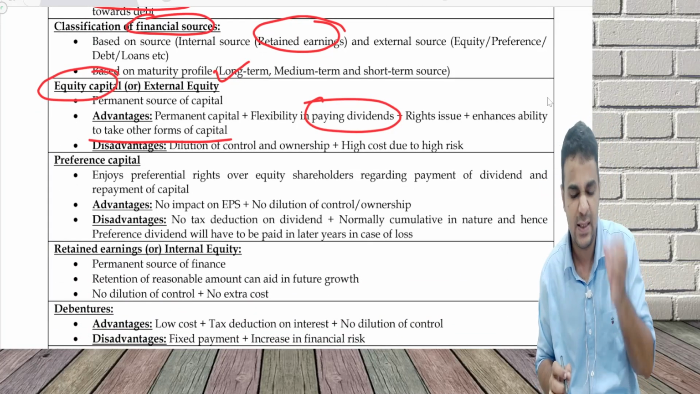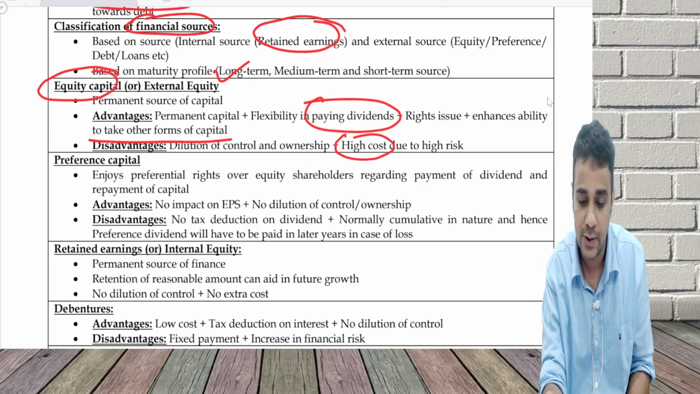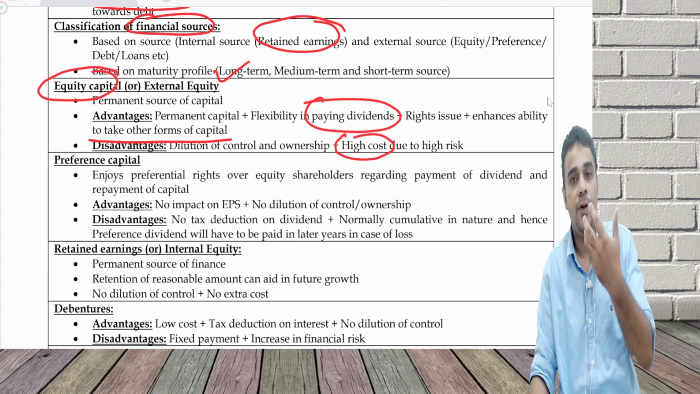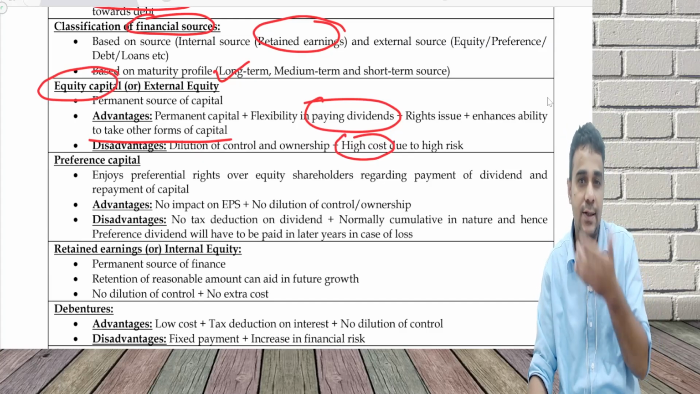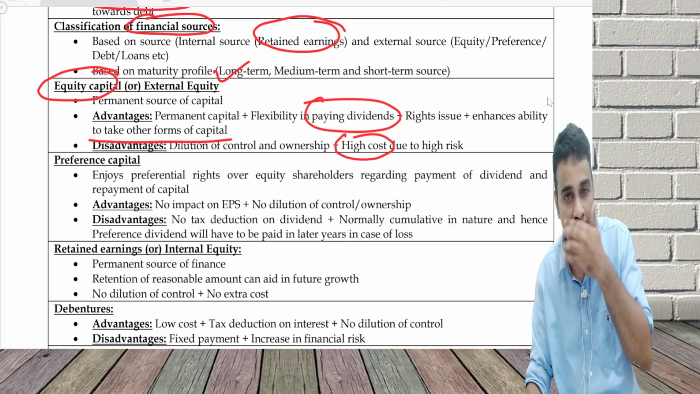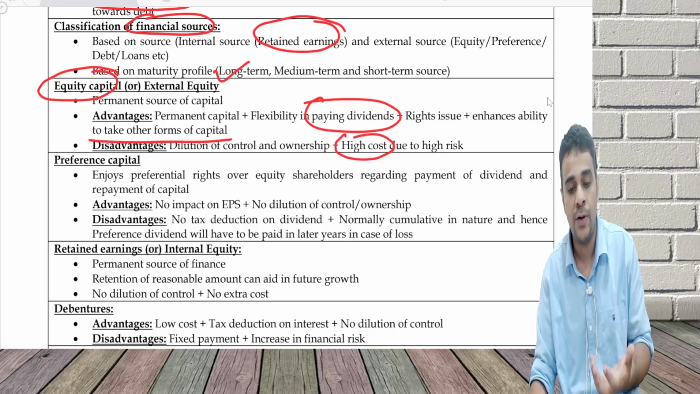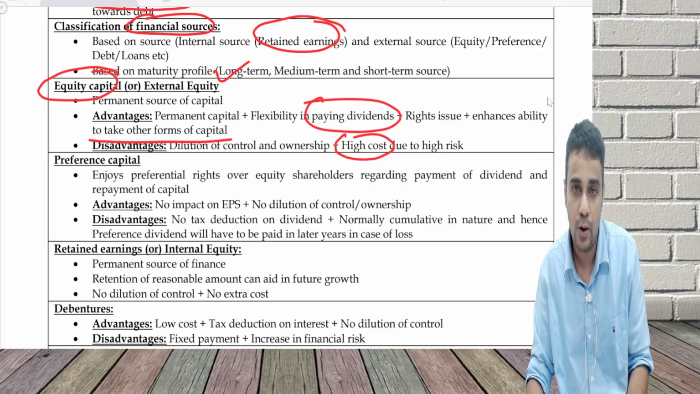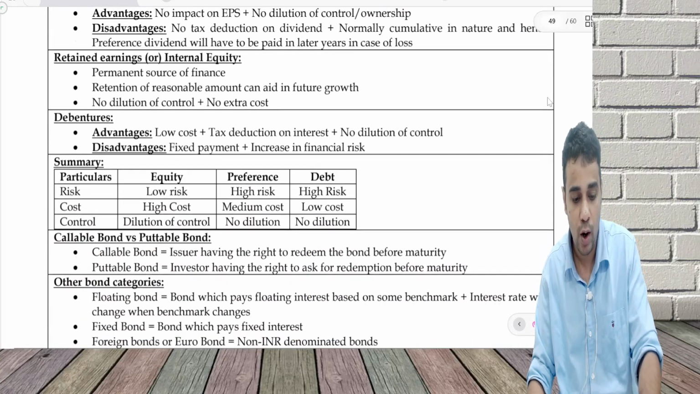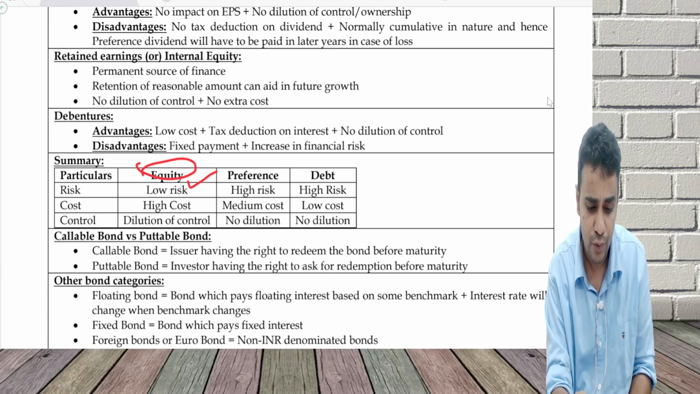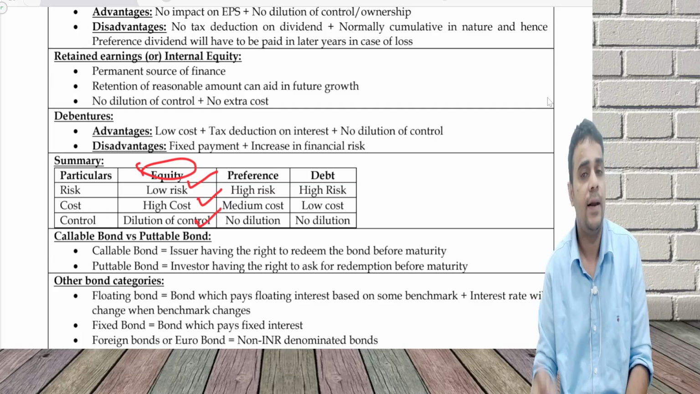Certain disadvantages. The most important disadvantage is high cost. What is high cost? Higher dividends you have to pay. And when you do your cost of equity calculation, you will understand that dividends are not tax deductible. And for growth, there should be continuous growth in the organization, because of which there is a high cost attached with it, and there can be a dilution of control or ownership. This is what I had done even in the earlier segment. Equity: low risk, high cost, dilution of control.